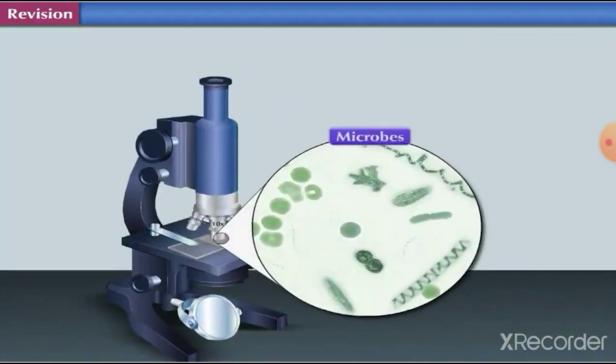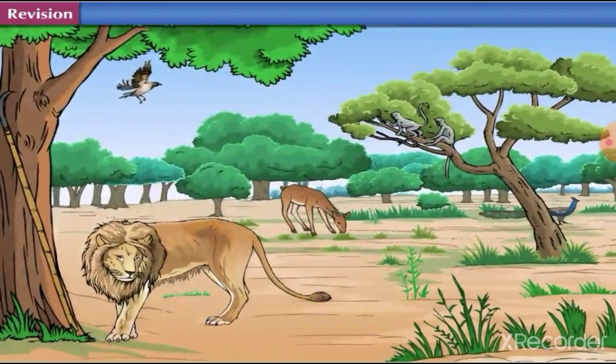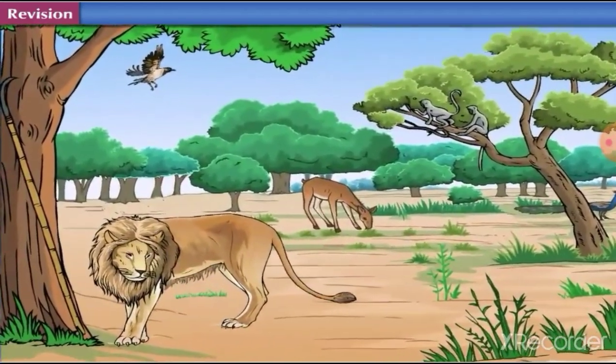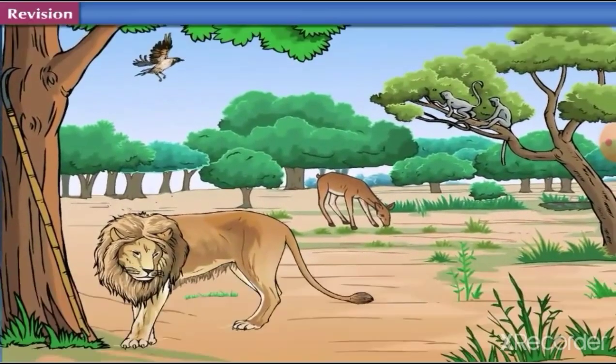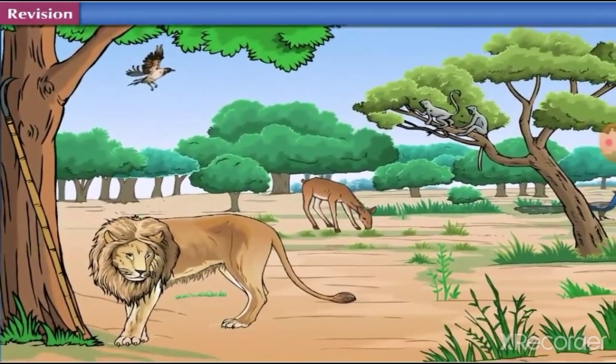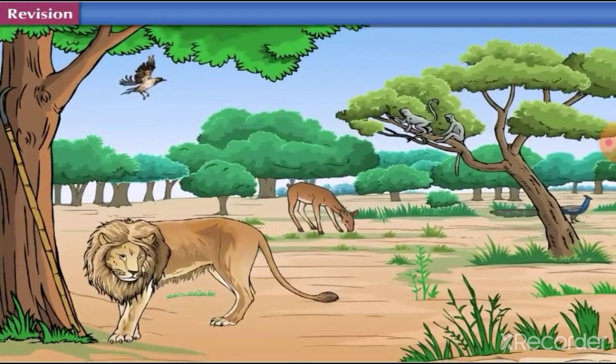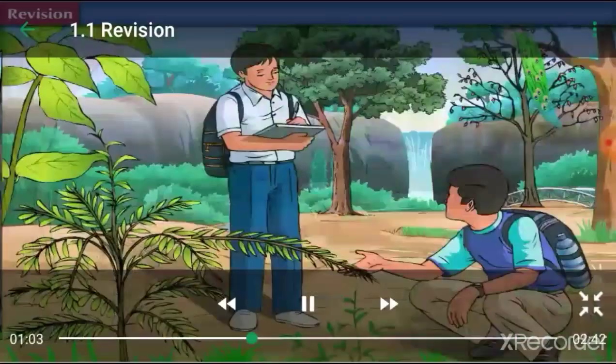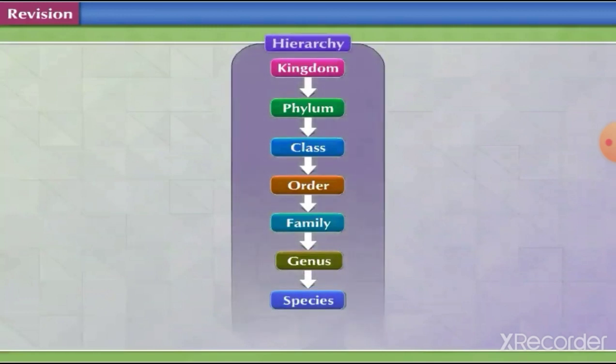Look at these organisms. These organisms are so minute that they can be observed only under the microscope. Considering this diversity among living organisms, it is difficult to study and remember all organisms at the same time. To resolve this difficulty, we have already studied last year that scientists had developed a hierarchy for classification of living organisms. Come, let us do a quick revision of this concept.